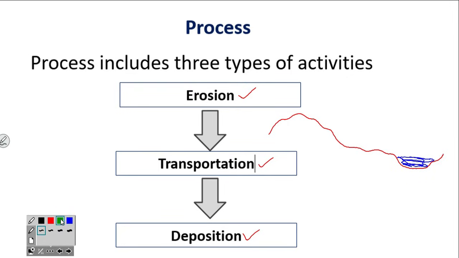Here you can see rain. This is a hilly region, and rainfall has occurred in this particular region. This rock will break because of water or temperature action, the sun will be there, temperature will be there. Due to this, what happens? This rock will break into small pieces.